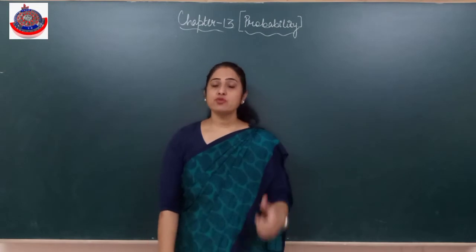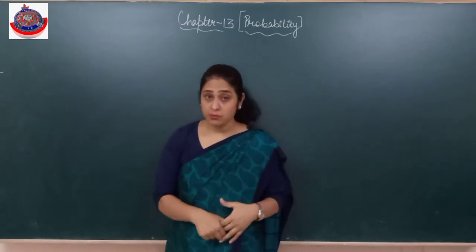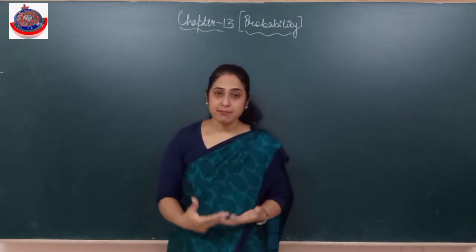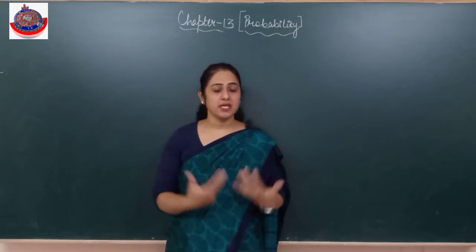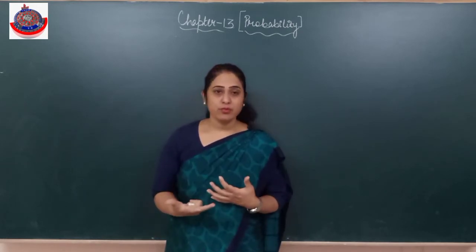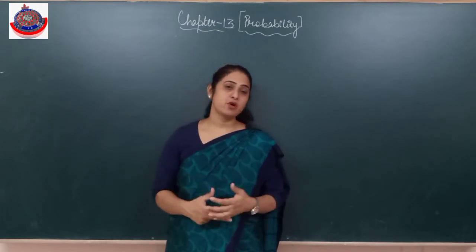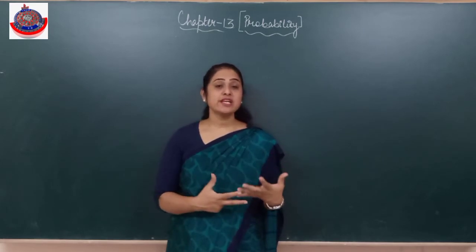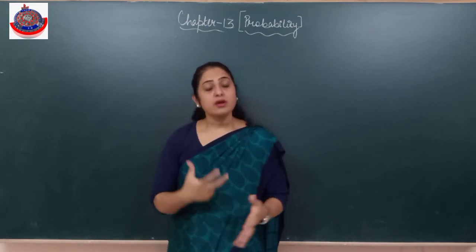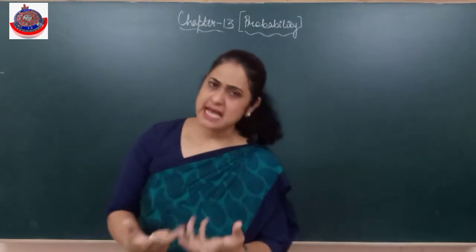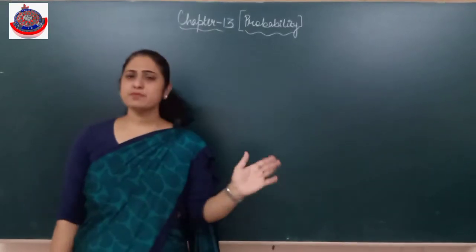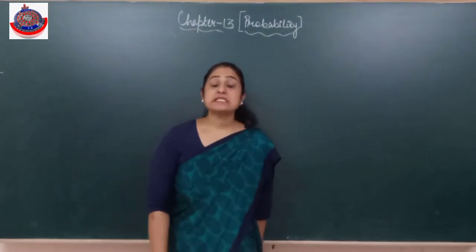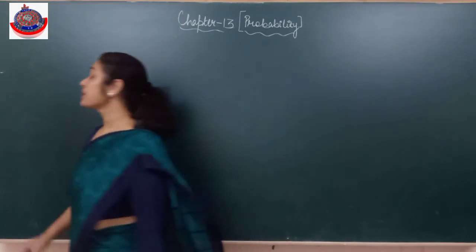Is it clear? So when I start the probability in class 12, I presume that you know the basics of probability: what is a sample space, what are sample points, what is a random experiment, what is an event, how to find the probability of event A or B, how to find the probability of event not A, what are equally likely outcomes, which are mutually exclusive and exhaustive events. These things we have already done in class 11, but as and when they come up in the topic, we will be brushing over them once. In class 12, from where do we start the probability? We start the probability from conditional probability.